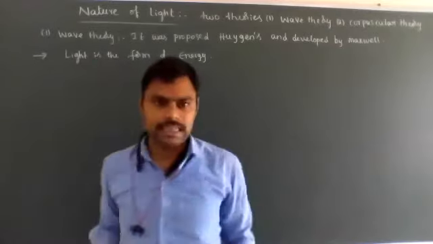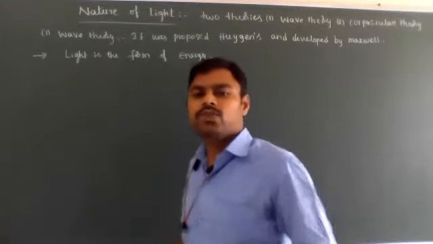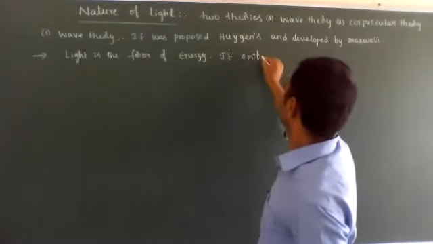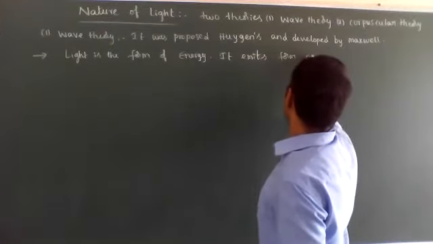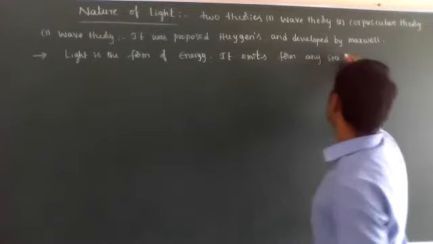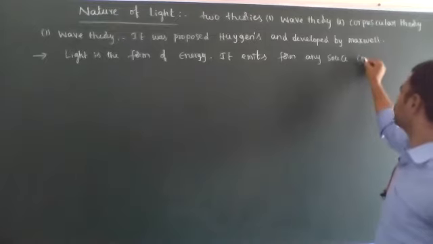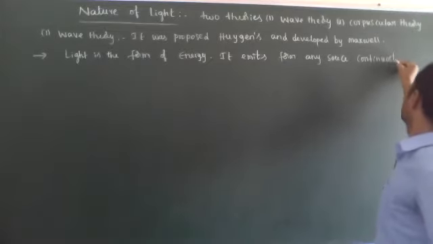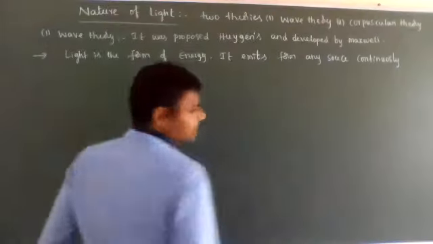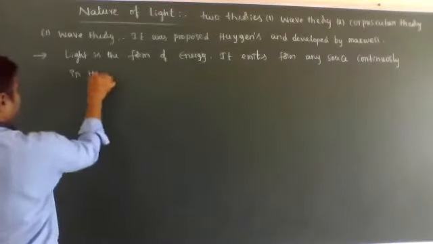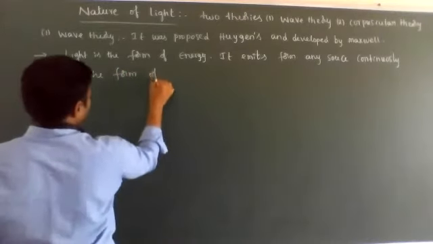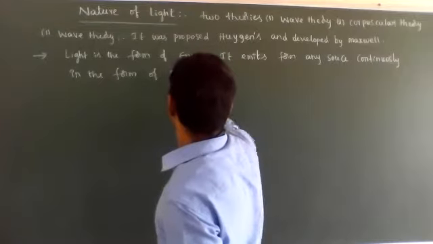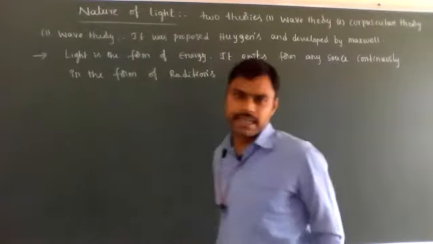So light is the form of energy. It emits from any source continuously in the form of radiations.